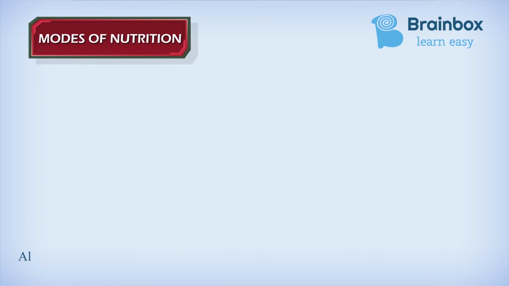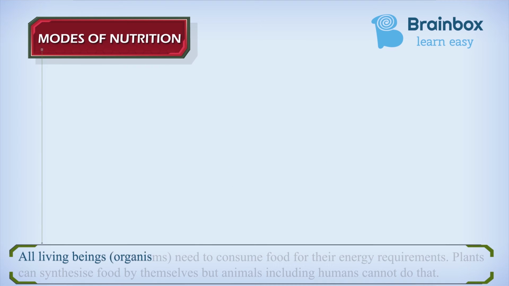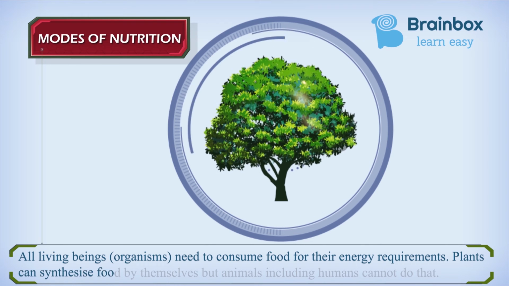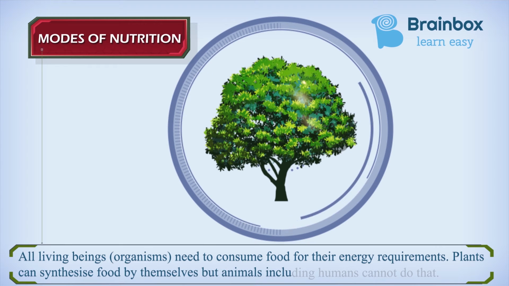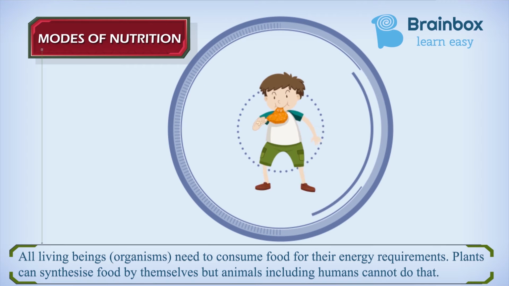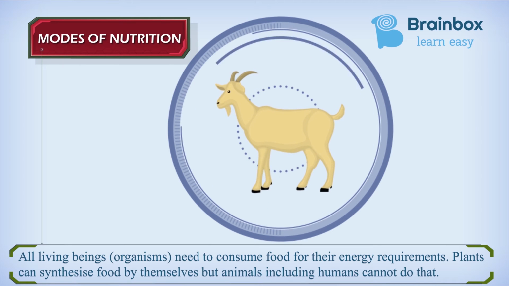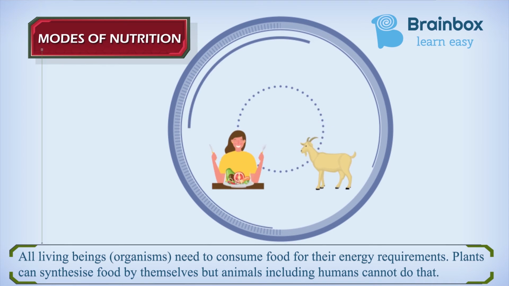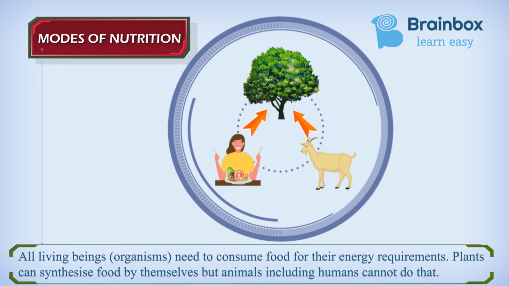What is mode of nutrition? All living beings need some form of food that should be consumed for their energy requirement. Plants can synthesize food by themselves, but animals, including human beings, cannot do that. They get it from plants or they eat the animals which eat plants. Thus, humans and animals are directly or indirectly dependent on plants.